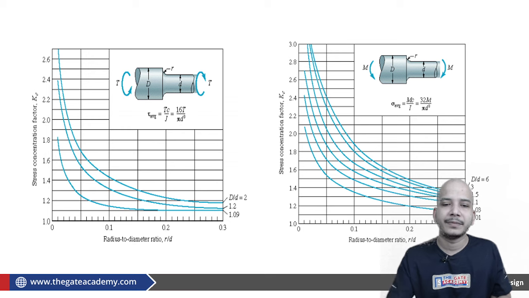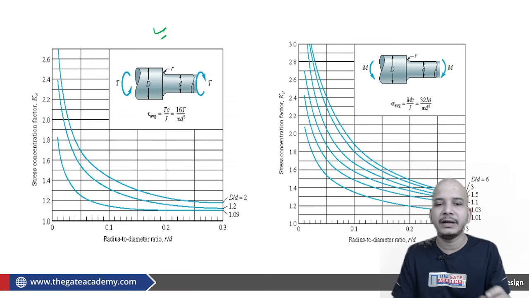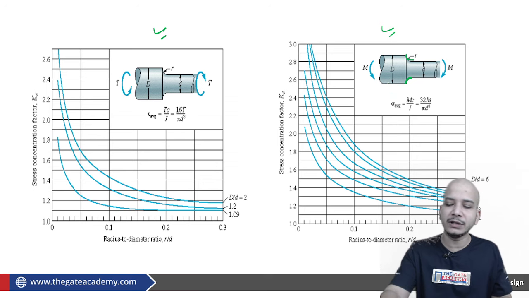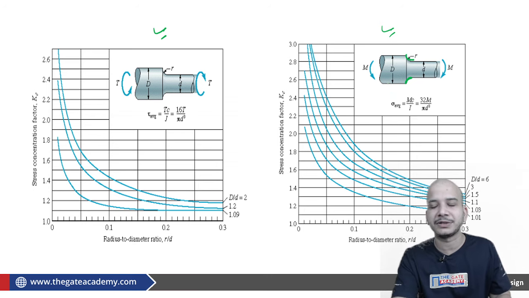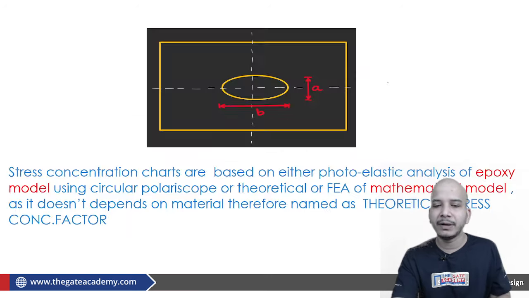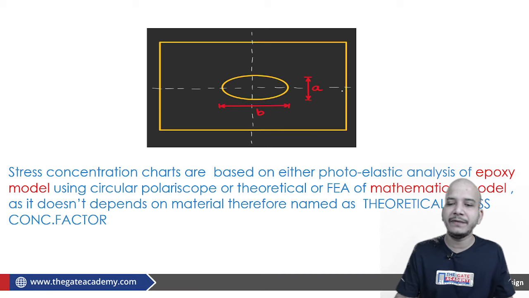Here you can see a rod having different dimensions, under torsion, a rod under moment, with irregularity. These geometries are basically deciding the value of Kt, and therefore this Kt is called the theoretical stress concentration factor.